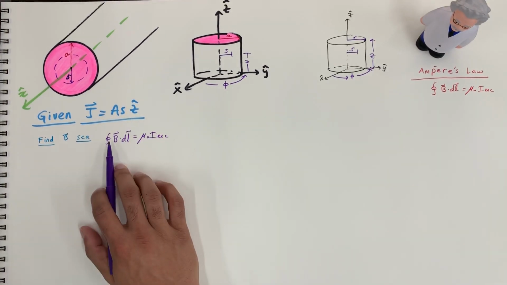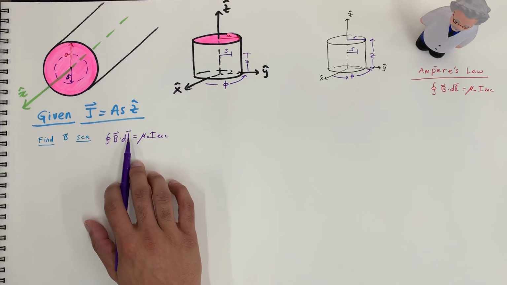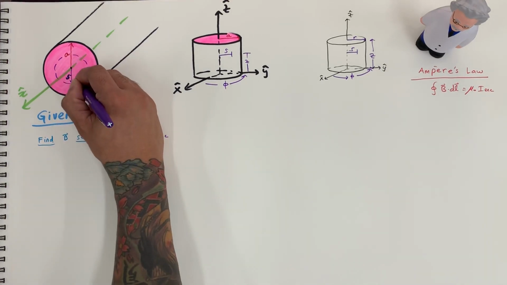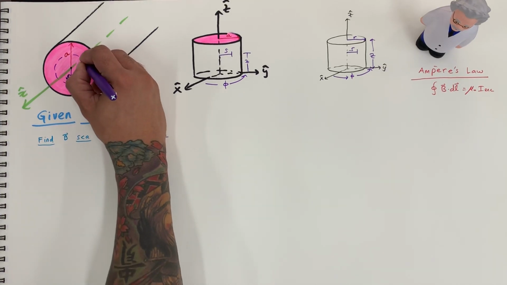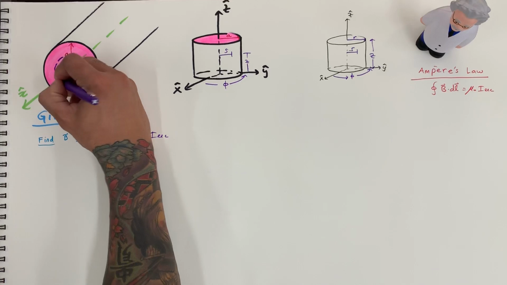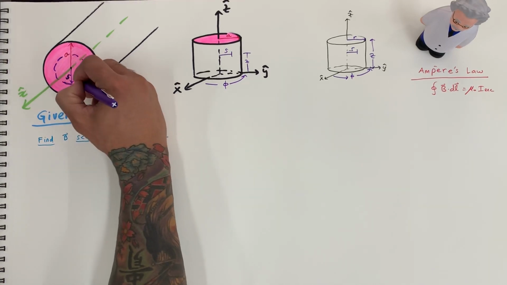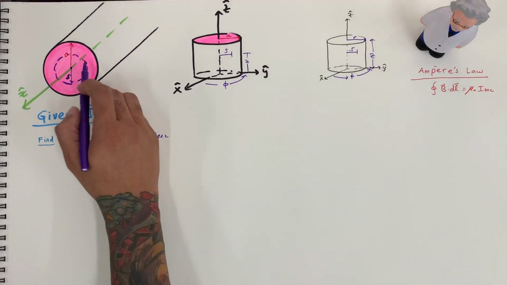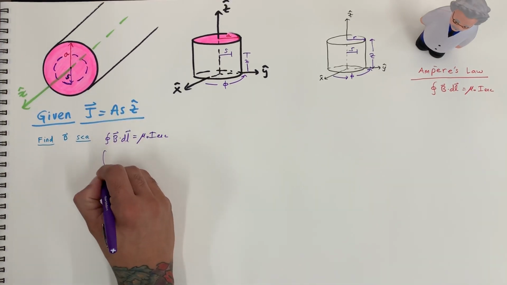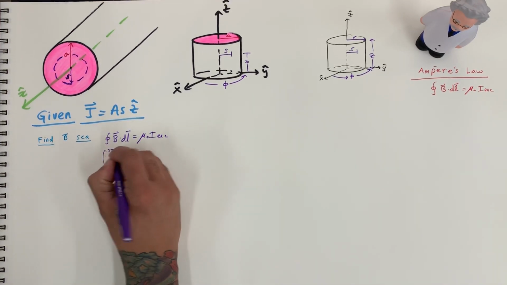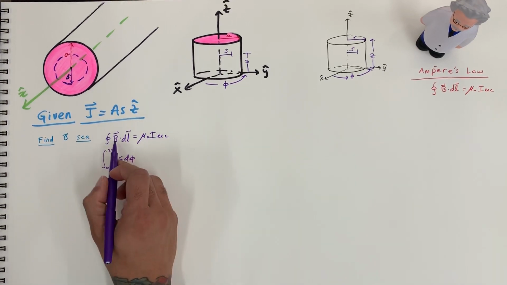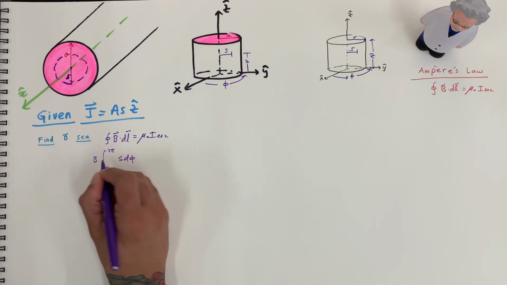Okay, so we have the magnetic field dotted with the differential length of the Amperian loop, and the differential length is just going to be the circle right here of outline, okay, which is the circumference. So that's the differential length. And so we're going to do the integral from 0 to 2 pi of S d phi, and the B we'll take outside.